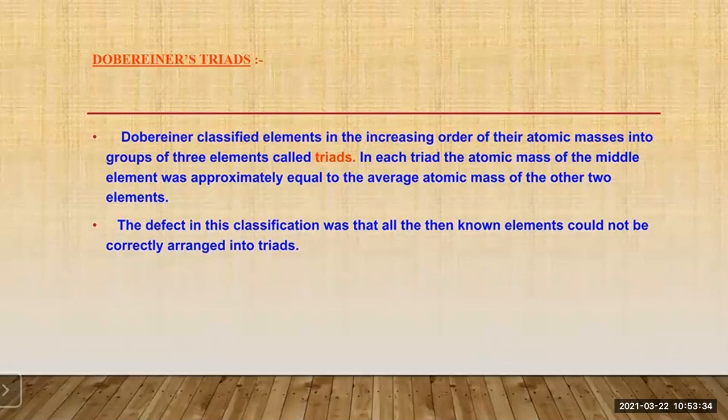Okay. So we are going to see this example also. At that time, you will understand that. But there was some defect in this classification. The defect in this classification was that all the then known elements could not be correctly arranged into the triads. Okay, now let us see the example.